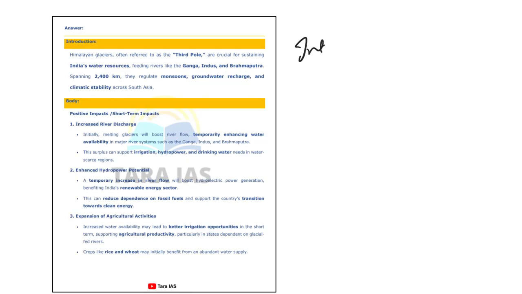So in the introduction, what did we discuss? First give a quick brief about glaciers, and then we'll write the significance. So what is the significance of the melting of glaciers?